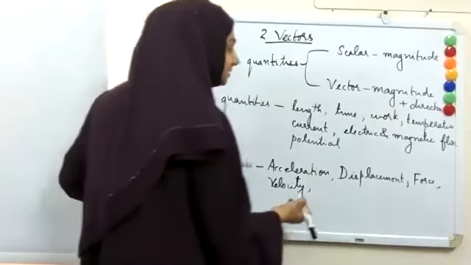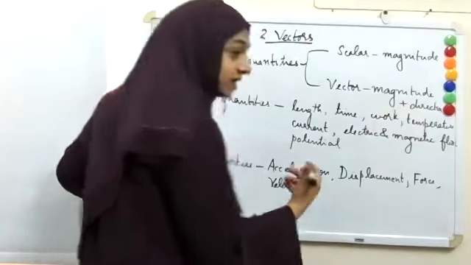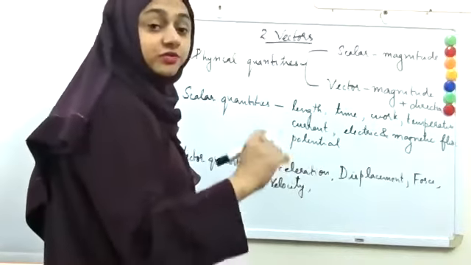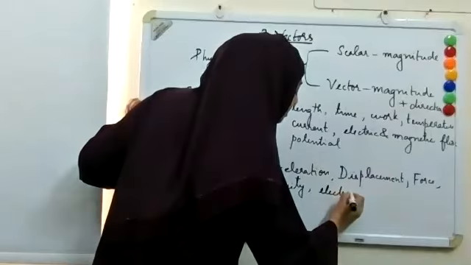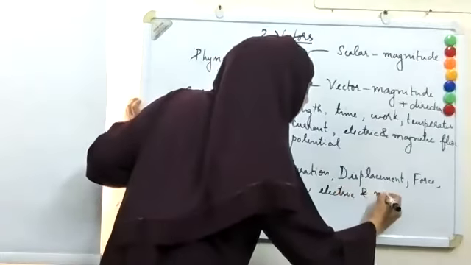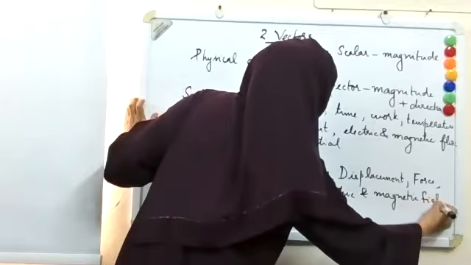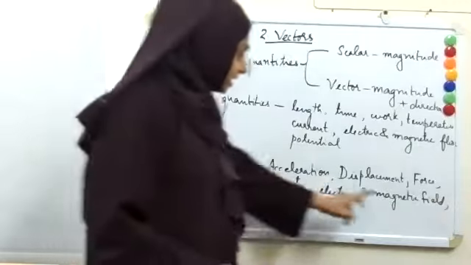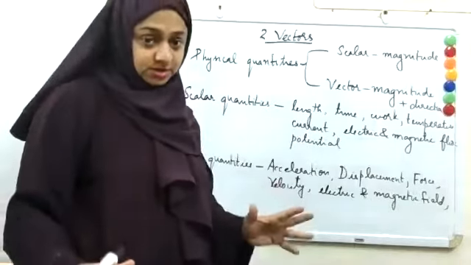Then when you come to electric and magnetic things, electric field E is a vector. Magnetic field B is a vector. So I'll mention here electric and magnetic fields. Flux and potential are scalars, but field, electric field E or magnetic field B, are vectors.